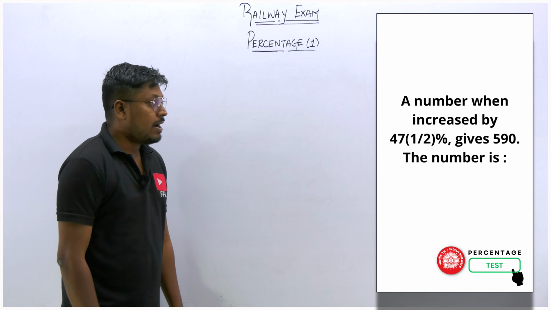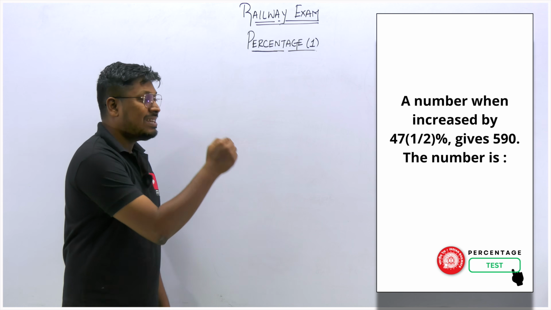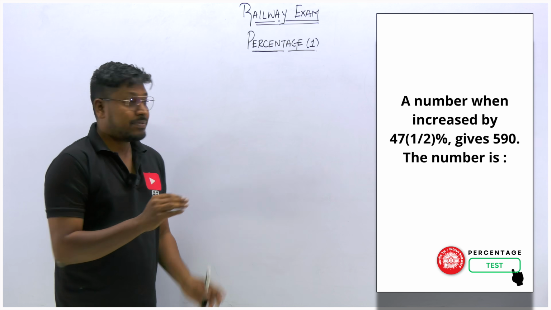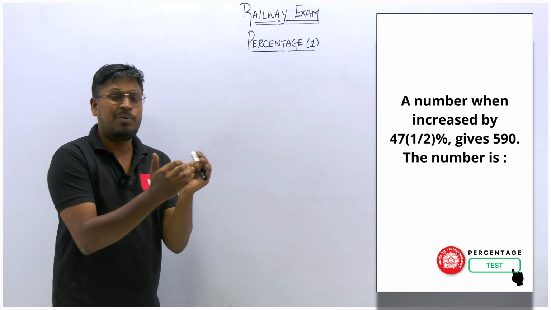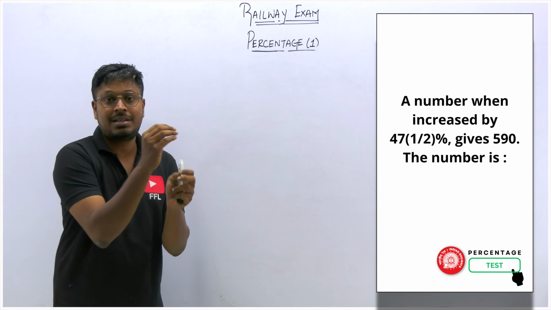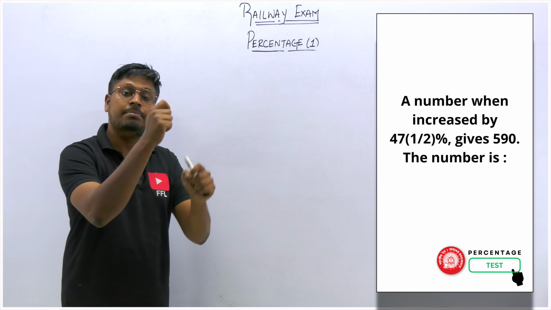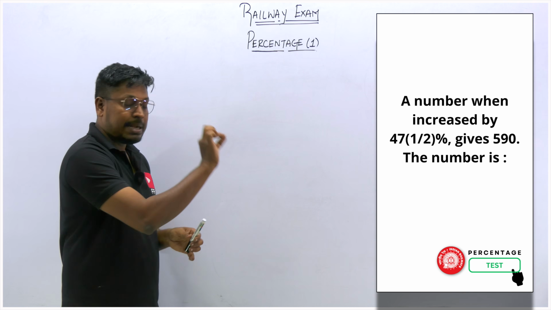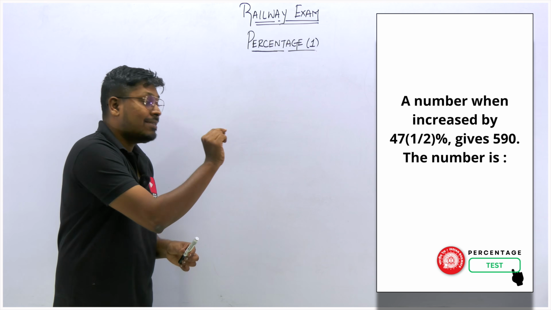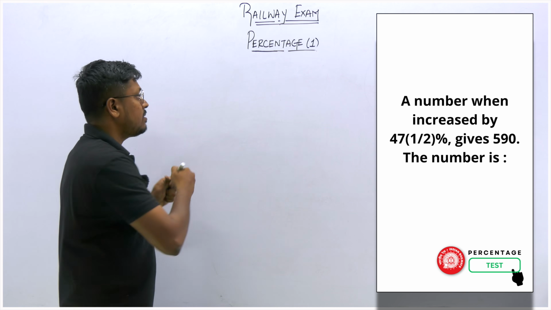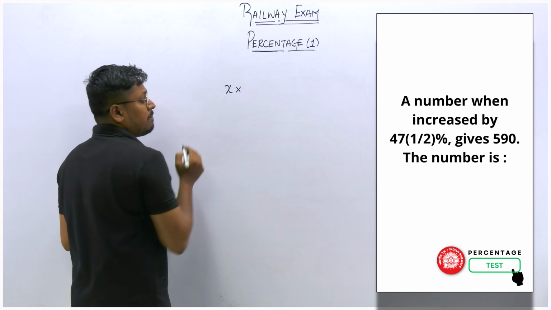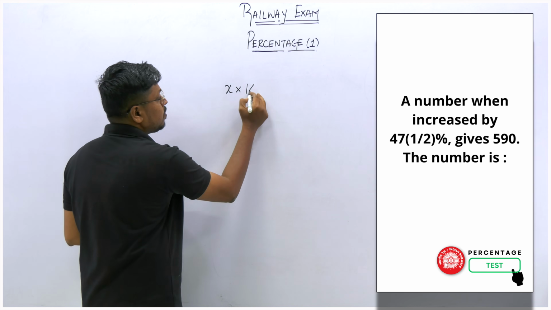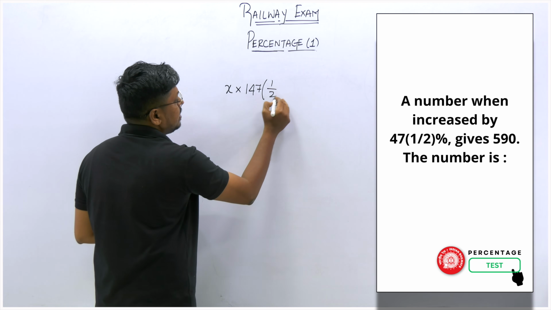Next question: a number when increased by 47 1 by 2 percentage gives 590, then the number is. Just listen here, a similar sort of question like what we solved in the previous question. In the previous question, if the numerator of a number is increased by 10, how did you write that equation? 110. Similarly, here also a number is increased by 47 1 by 2 percentage. We don't know what that number is, so let me keep the number as x. This number has been increased by 47 1 by 2 percentage. You can write this as 147 1 by 2 percentage, yes or no, right?